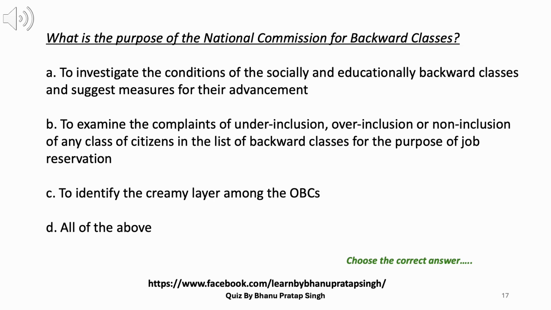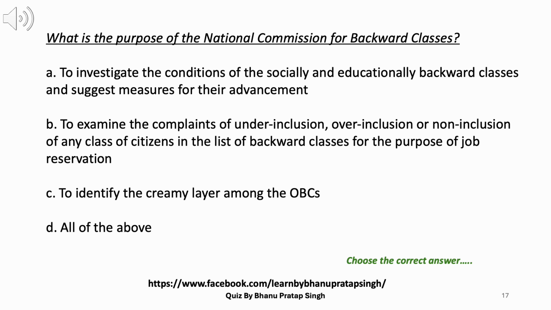17. What is the purpose of the National Commission for Backward Classes? A. To investigate the conditions of the socially and educationally backward classes and suggest measures for their advancement. B. To examine the complaints of under-inclusion, over-inclusion or non-inclusion of any class of citizens in the list of backward classes for the purpose of job reservation.